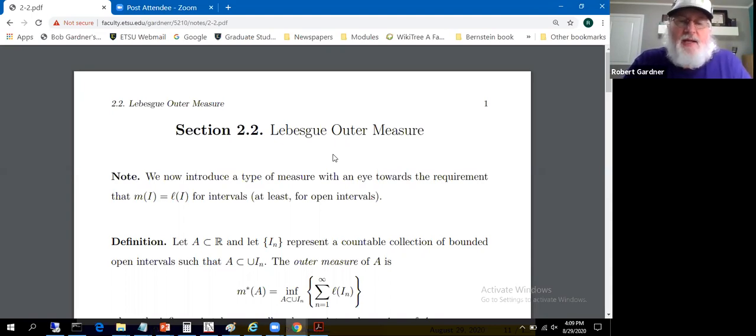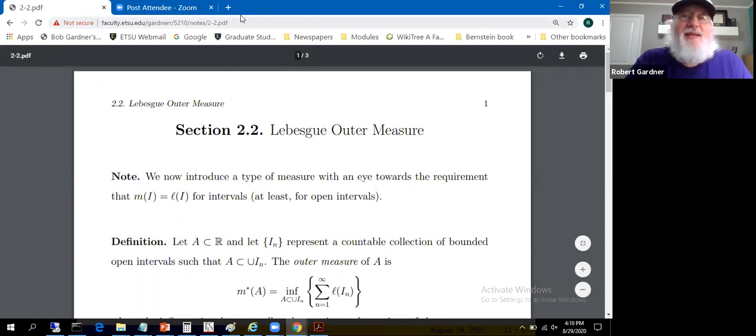All right, that's going to mean going back to our wish list of 4 things and modifying one of them. We'll modify the last one. When we define Lebesgue measure versus Lebesgue outer measure, something different, Lebesgue measure won't be defined on the power set of the reals, but it'll be countably additive. So small price to pay. We've got to have countable additivity. So I will see you soon in section 2.3. We'll look at that Carathéodory splitting condition, see why it's relevant and what its implications are. Have a nice day.